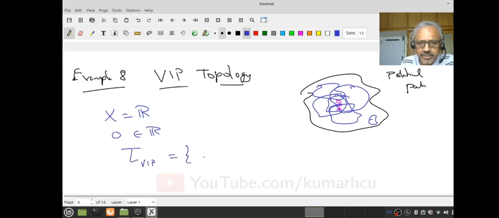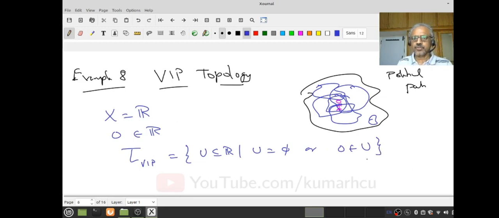This is the collection of subsets of R such that either U is empty or 0 must be in U. So what groups matter? Only those groups which have the VIP inside. It could be the empty set, that doesn't matter. It's an empty group, has no meaning, so it's okay. You follow that?